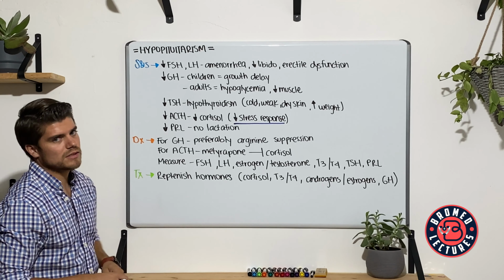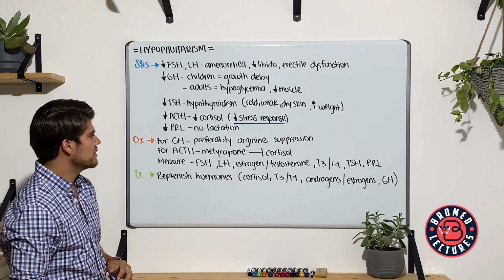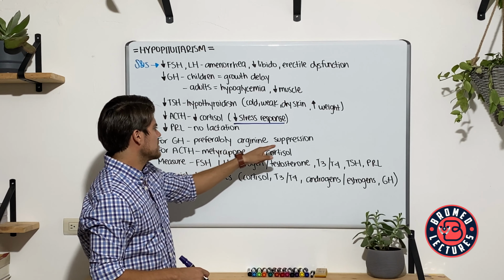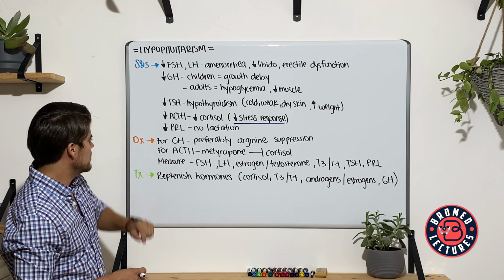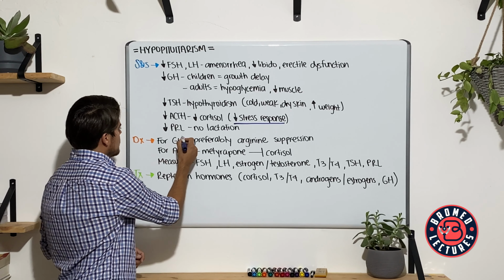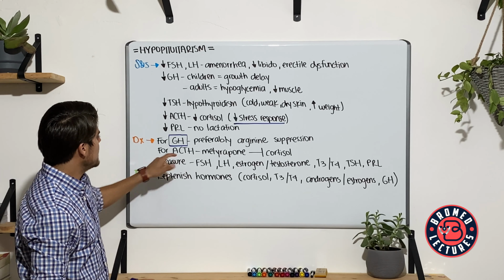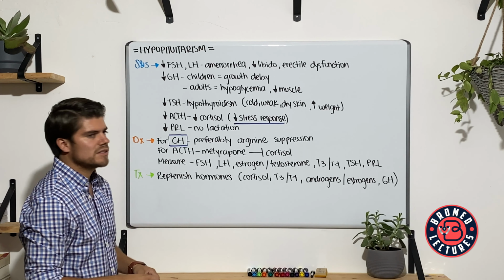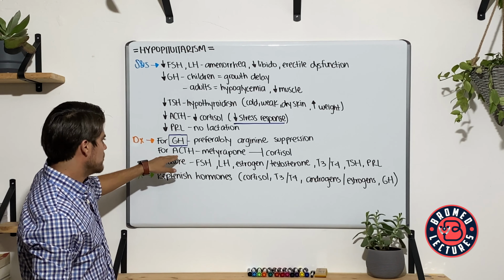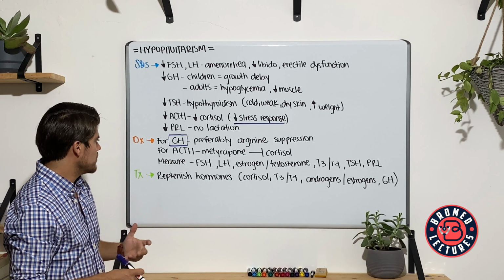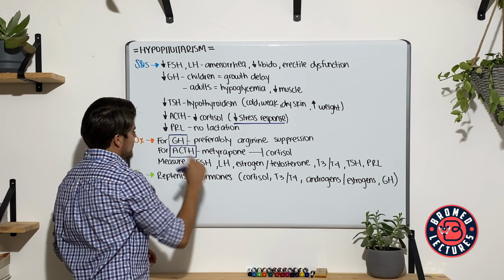So for the diagnosis, the ones that are more specific are for the GH, in which you preferably do an arginine suppression test, in which the arginine is going to suppress the somatostatin production. That's going to lead to an increase of GH. So if you see that these patients do not develop an increase in GH, you have your diagnosis. For ACTH, we have a similar mechanism of test in which the metyrapone inhibits the cortisol, and you want to see in a normal patient the ACTH levels rising up. So if you don't see the ACTH levels rising, you also have your diagnosis of hypopituitarism.